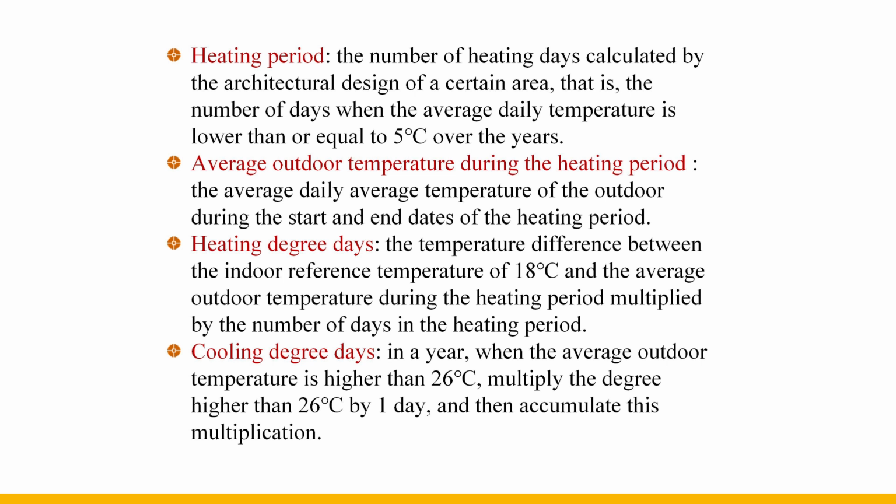If the temperature of place A is larger than that of place B, but the temperature of place B continues to be cold for a longer time, the heating demand of the two places may be the same.